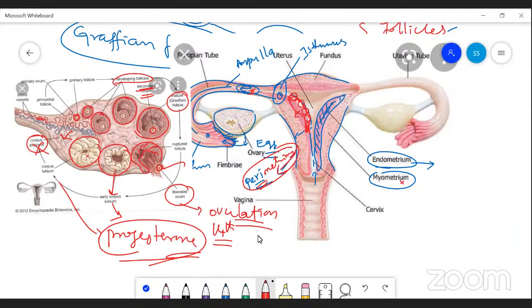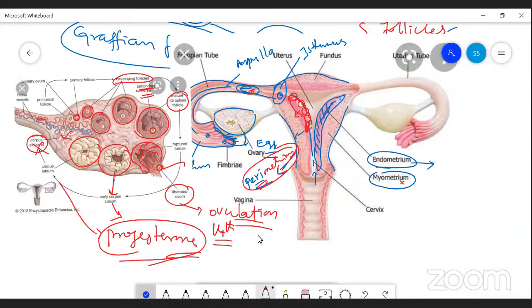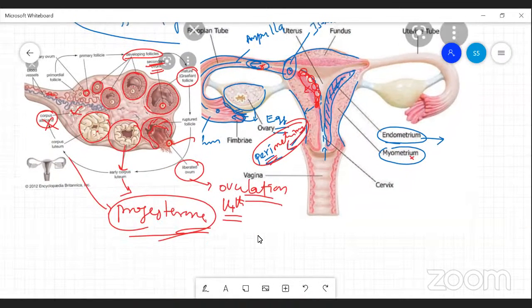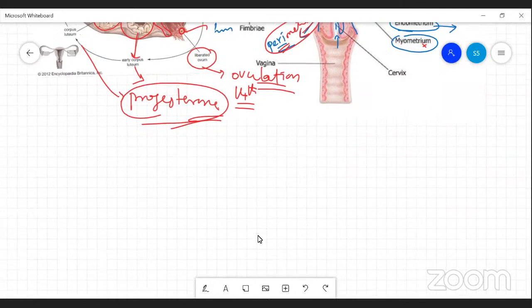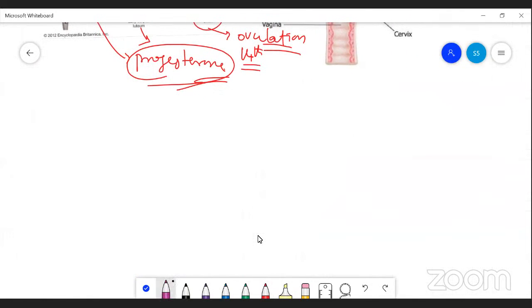When progesterone is present, the fetus grows and fully develops, forming the four embryonic layers. The four embryonic layers are the amnion, chorion, allantois, and yolk sac.